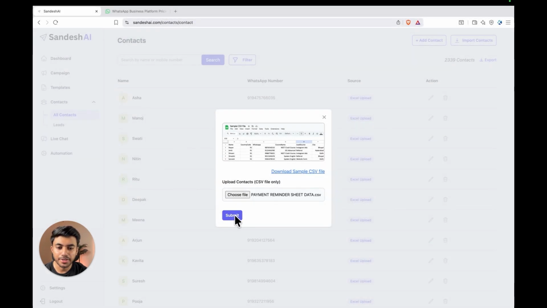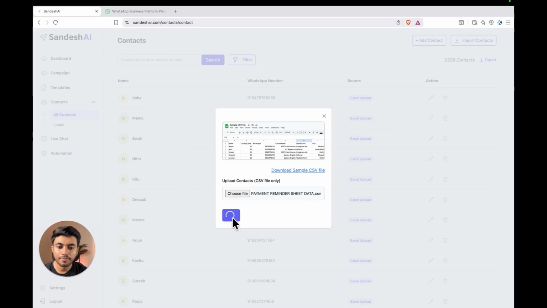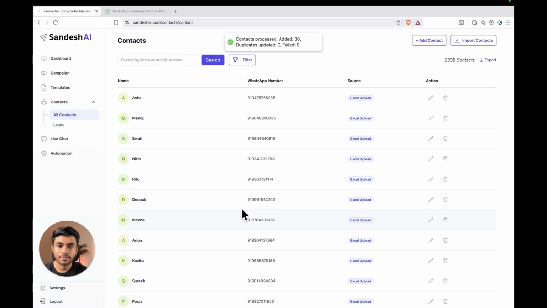Click submit button here after uploading the file. As you can see, all the contacts have been successfully imported. You can also edit the customer information by clicking on this edit button here.